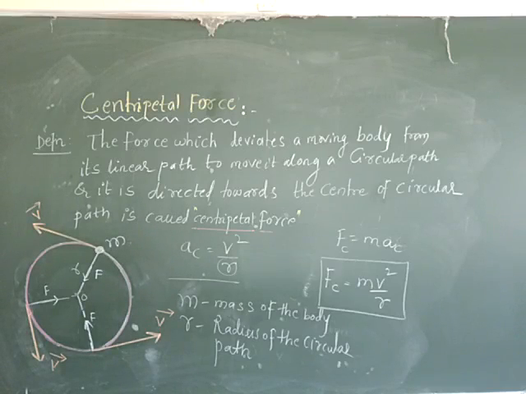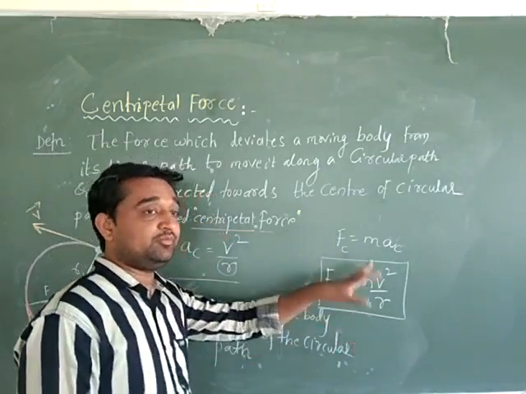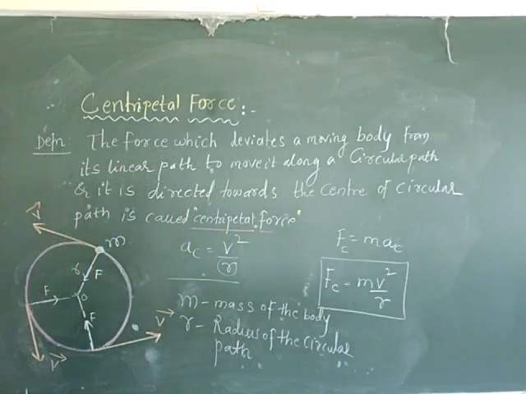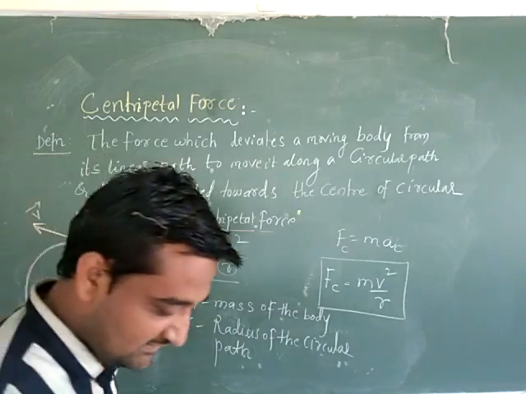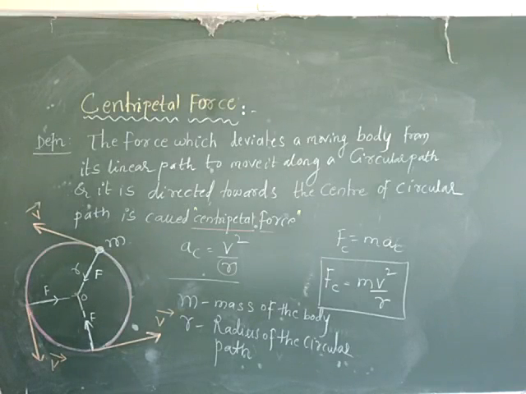We can give many examples for the centripetal force. You have to remember this. This is a very important expression. Now I can give you many examples of centripetal force, which makes a body move along a circular path. For example, if you consider the structure of an atom, the electrons are moving around the nucleus in a circular path.